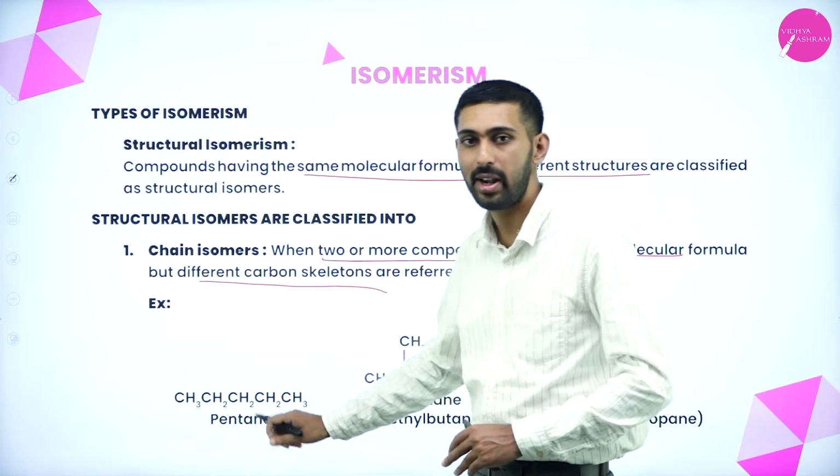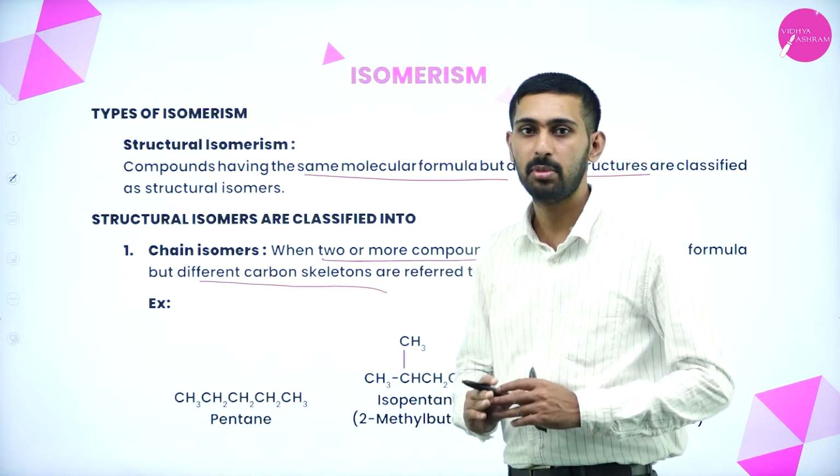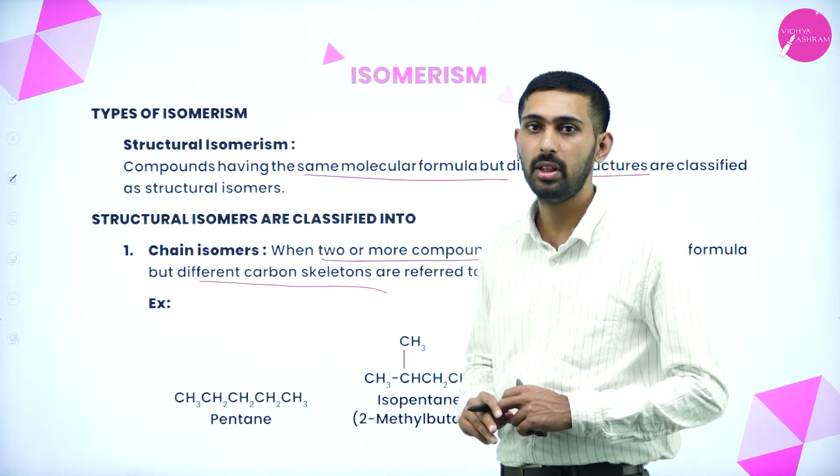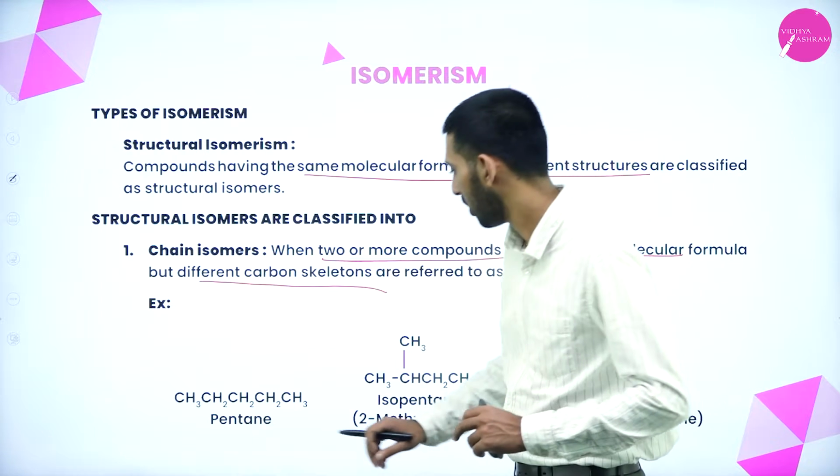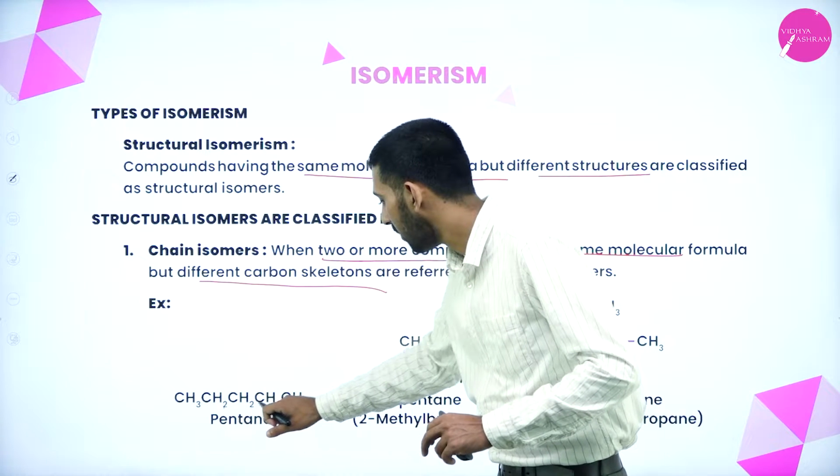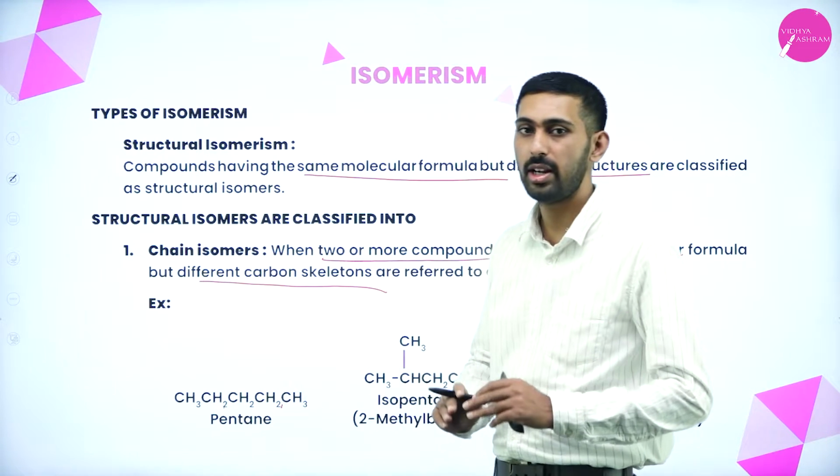Here we have taken pentane. Pentane means 5 carbons should be there. How much hydrogen should be there? 12 hydrogen should be there. Here you see 3 plus 2, 5, 7, 9, 12. 12 hydrogen should be there.